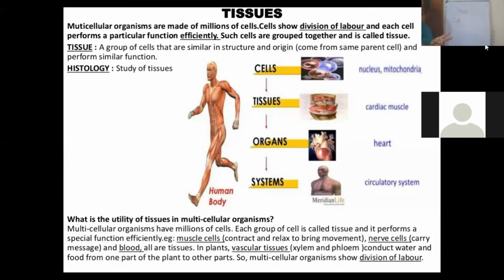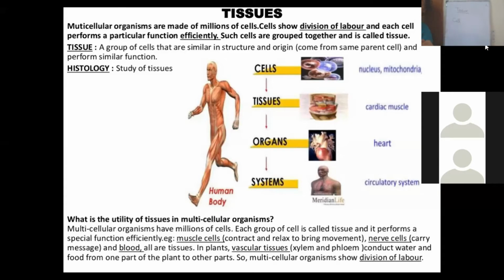The second difference is the presence of chloroplasts or plastids in the plant cell and their absence in the animal cell. Then the third difference is the size of the vacuole. The size of the vacuole in the animal cell is small, whereas the size of the vacuole in the plant cell is bigger.